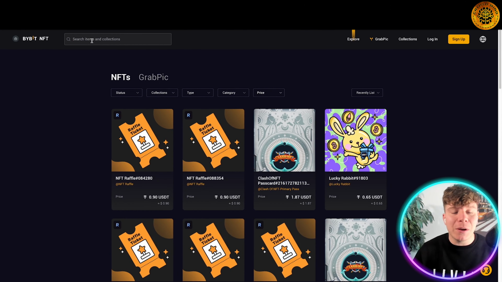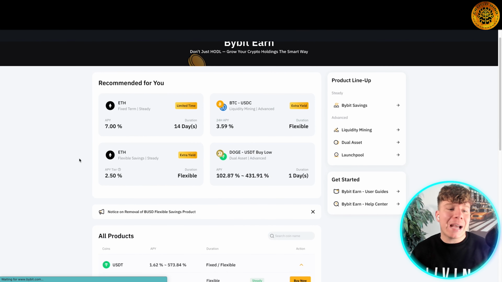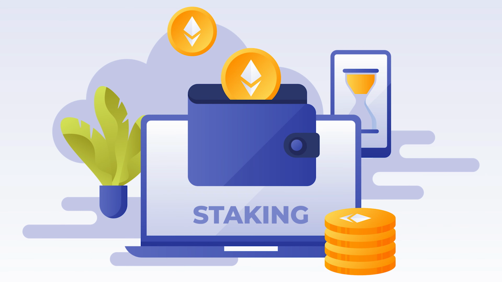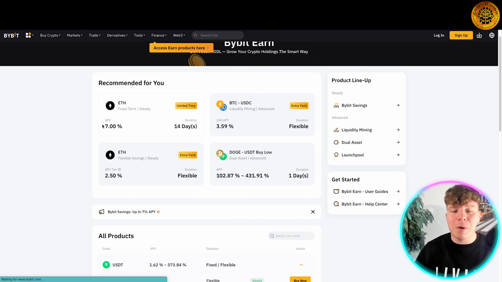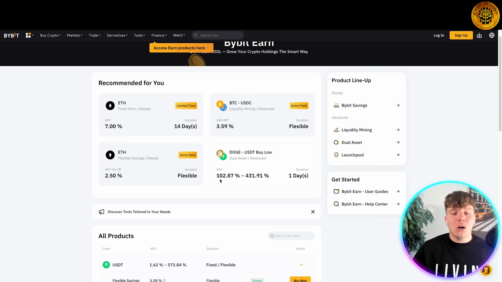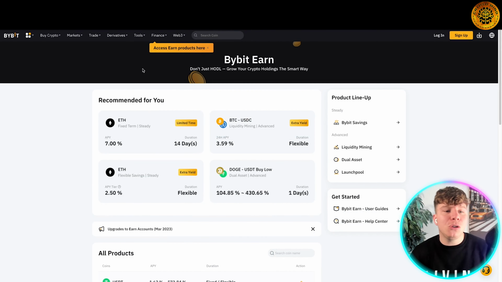If you have a specific one that you want to search for, please just search it in the top market there. Now let's check out the Bybit Earn section, all right? This is where you can find out what staking options are available, what earning sections are available, all right? So it'll bring up the recommended for you. We've got ETH here, fixed term steady, 14 days, it's going to bring back 7%. Gives you the exact information you need. We've got a massive one coming down here from 102% all the way to 430%, all right, with the dual asset advanced. Loads of different things, guys, so get involved here. That's how you use the earn section.